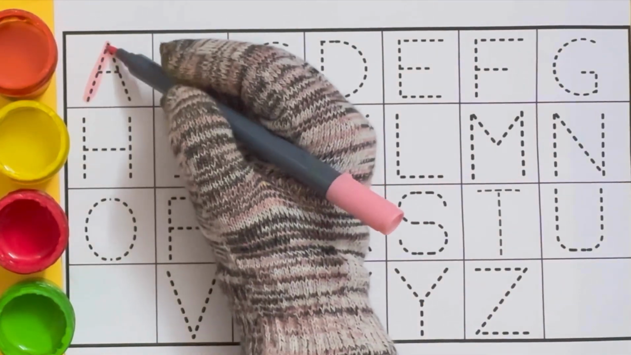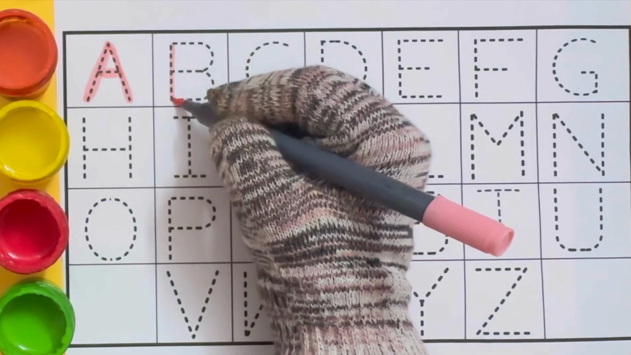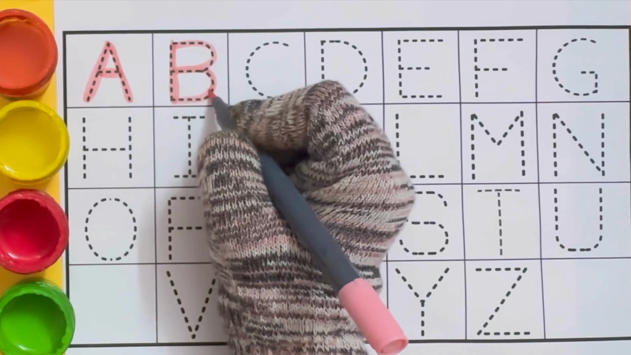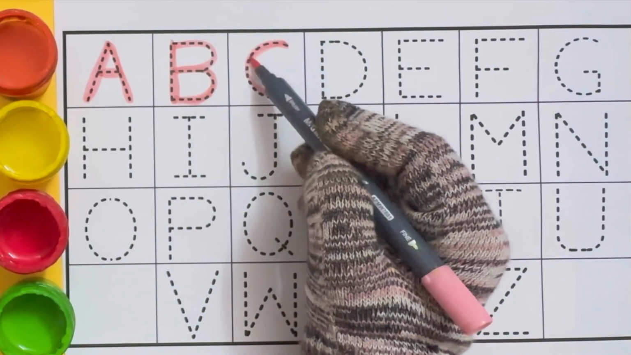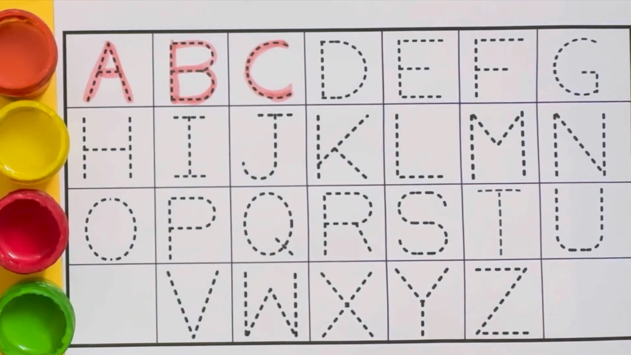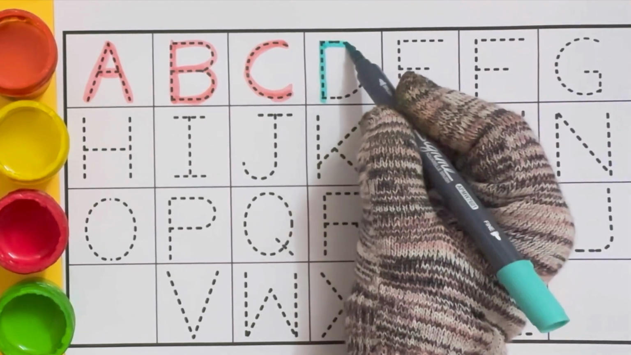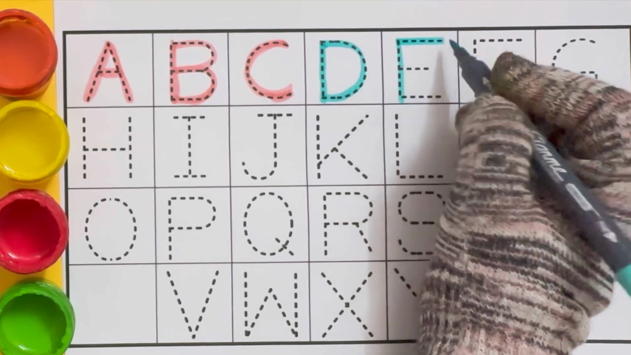A for aeroplane. B for ball. C for cat. D for doll. E for egg.